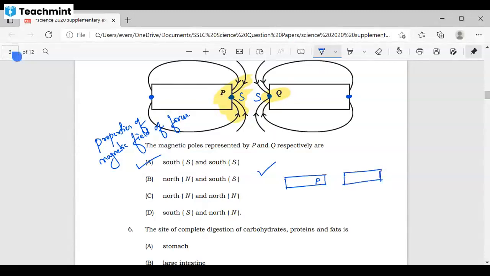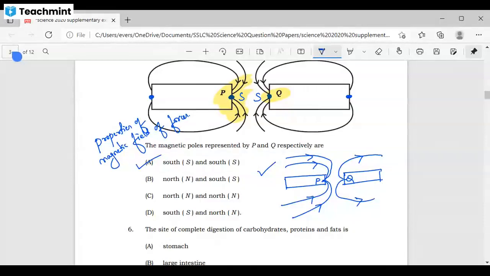This is my Q. Now, can you tell me what is happening here in this figure?